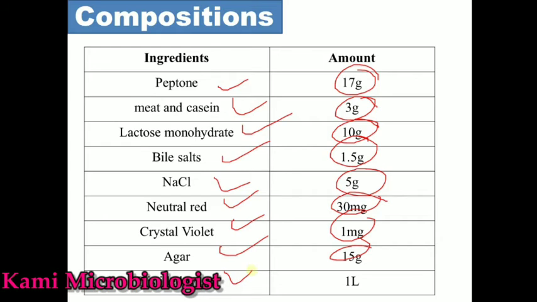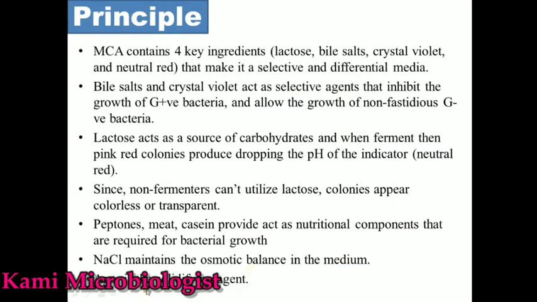Now what is the principle of this media? It means the ingredients which we talked about: how they are used, what the function of each ingredient is, and the importance of each ingredient present in MacConkey agar. Remember guys, MacConkey agar mostly contains four important ingredients, which are lactose, bile salt, crystal violet, and neutral red.